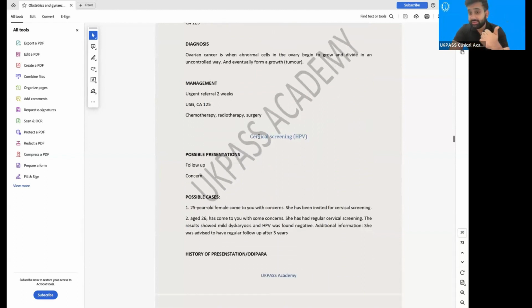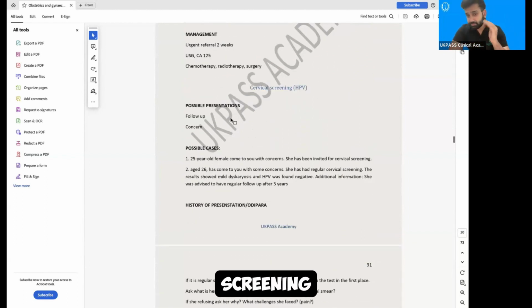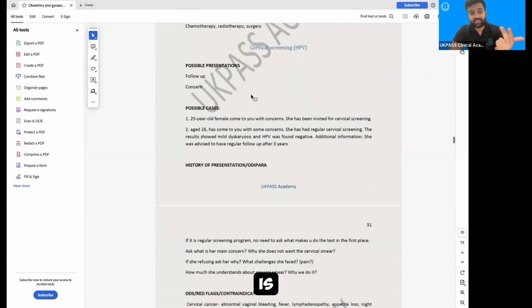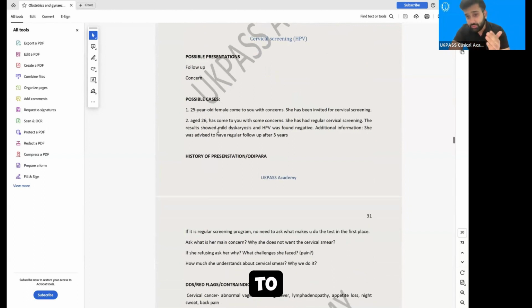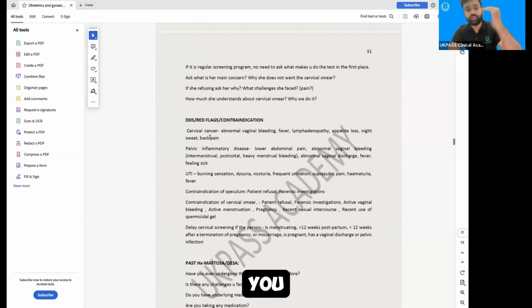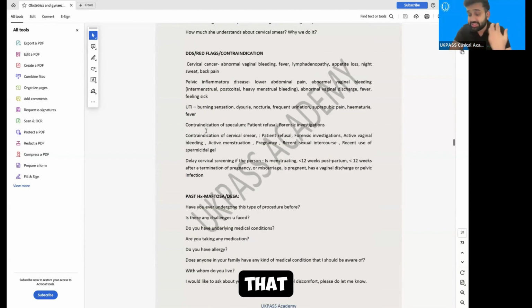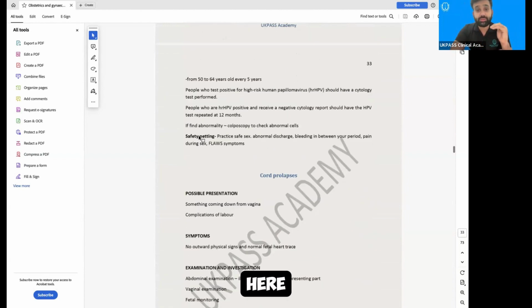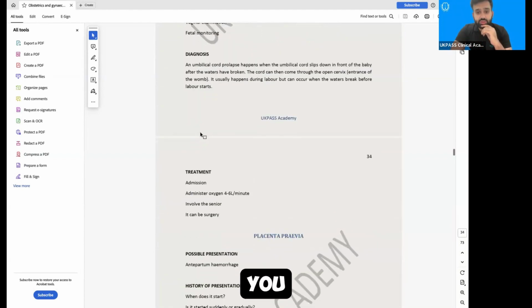So again, cervical screening, it's coming, or how you are going to do that. If someone wants to ask why it is done, the possible cases are here. A 25-year-old female comes to you with a concern, and a 26-year-old female comes to you with a concern, how to deal with that. So you just need to go through it, and you need to practice. This is what you need to do. So it's all here, questions are here, diagnosis is here, management is here, and this is how you will do.